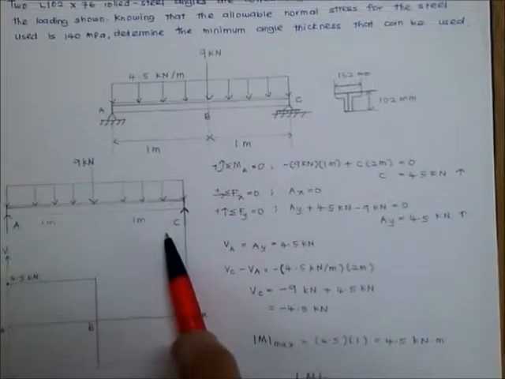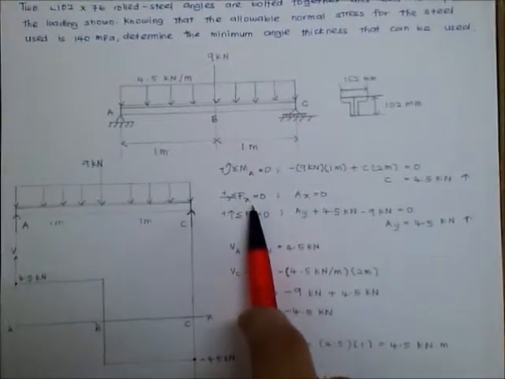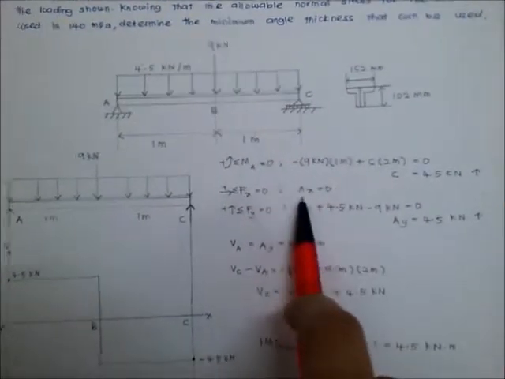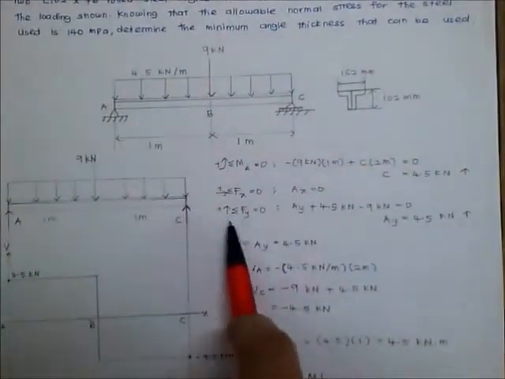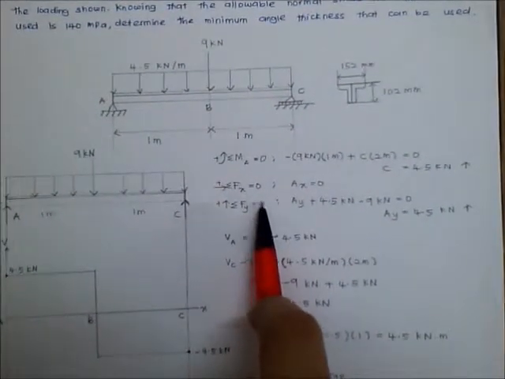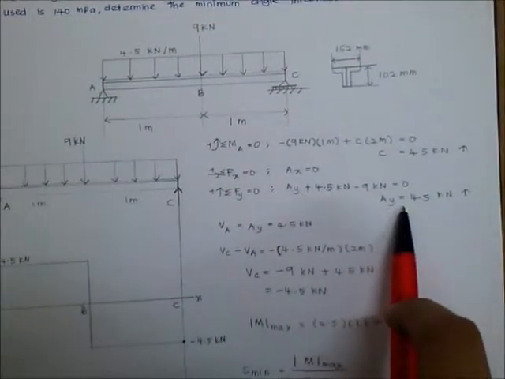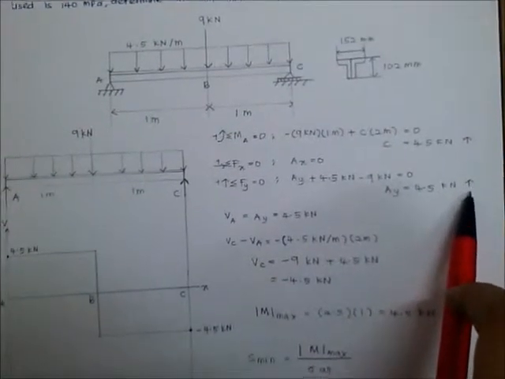From the free body diagram too, we can find the force in the X component, which is equal to 0, and finally we get the reaction at A, X is equal to 0, and the Y component AY is equal to 4.5 kilonewton in the upward direction.